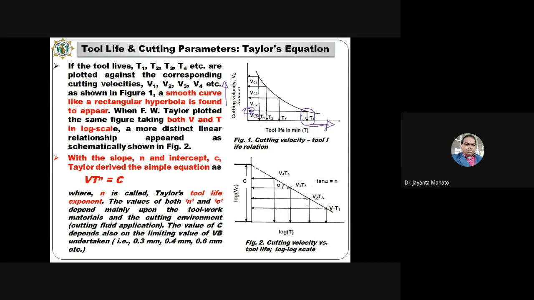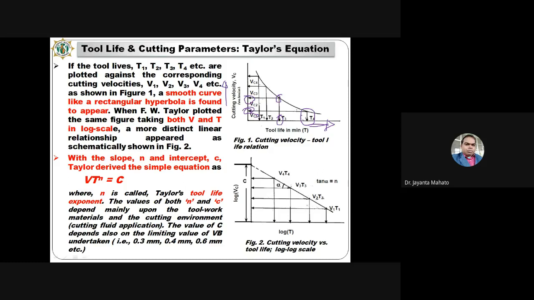So for VC1, at a lower cutting speed, tool life is more. Here the notation changes; this will actually be T1. Again, suppose for the next velocity, which is higher than VC1, at VC2 the tool life will obviously be less compared to this T4.